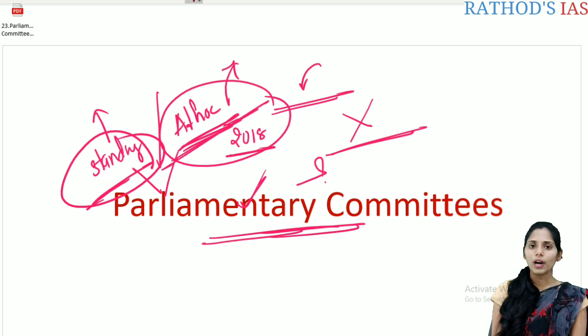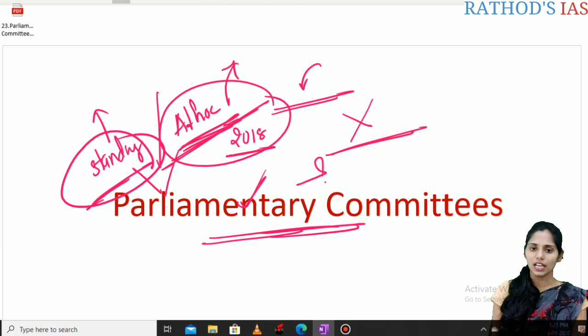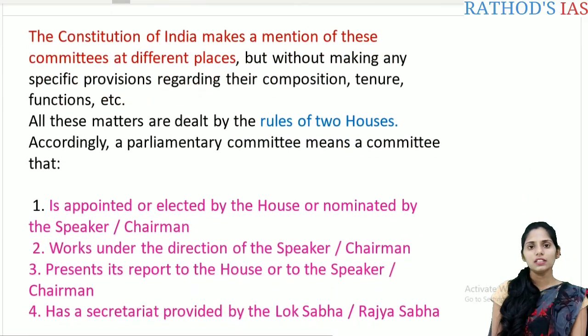So in our parliamentary committees, there are two types: the first one is standing committees, the second one is ad hoc committees. Let us see each one in detail, and these are very important regarding the prelims, so please focus here. Let us see what is written in Lakshmikant.